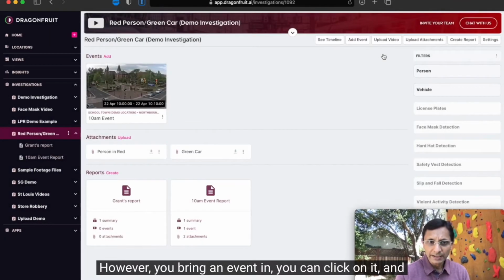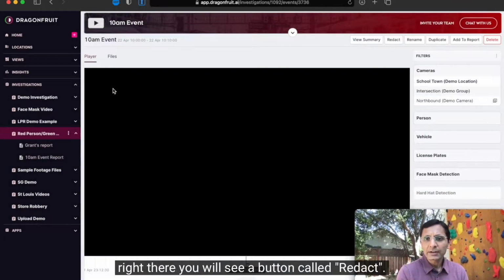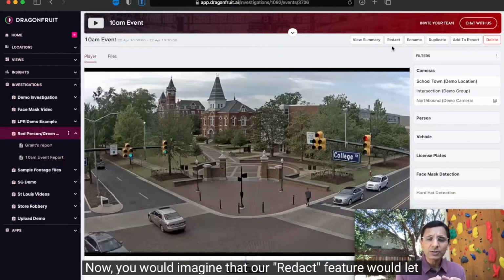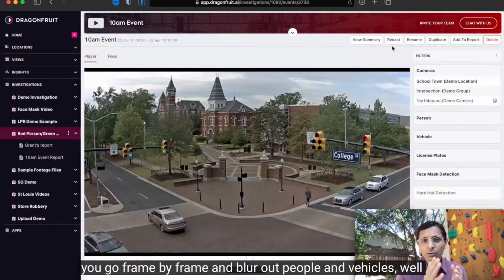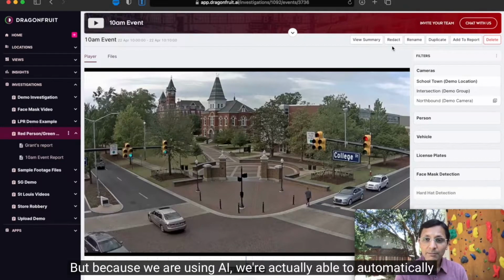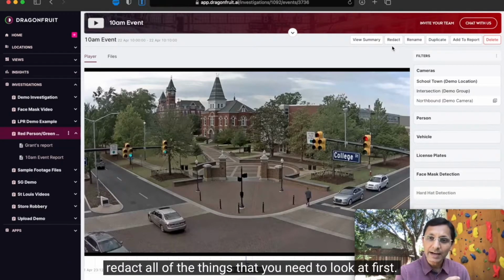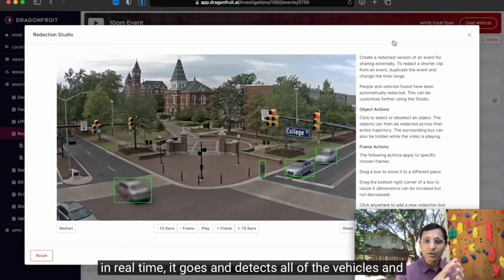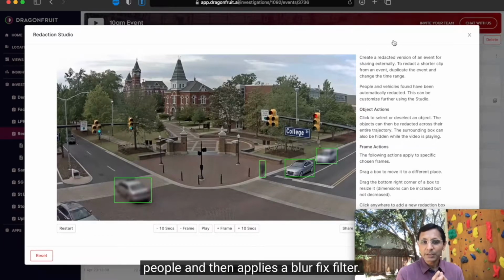However you bring an event in, you can click on it, and right there you will see a button called Redact. Now, you would imagine that our Redact feature would let you go frame by frame and blur out people and vehicles. Well, it can do that, but because we are using AI, we're actually able to automatically redact all of the things that you need to look at first. So when I load a redaction clip here, what it's doing is in real time, it goes and detects all of the vehicles and people and then applies a blur filter.